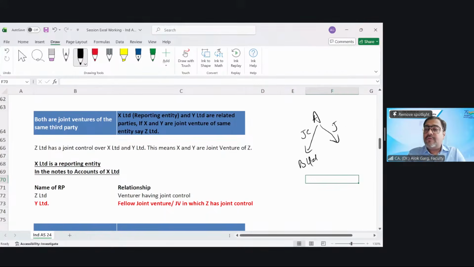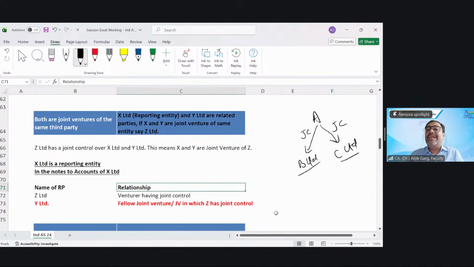A Limited also has a joint control over C Limited. So B and C both are JV of A Limited. Tell me, in the books of accounts of A Limited, who will be the related party? B and C. What is the relationship? Joint control, joint venture. So A will write joint venture.